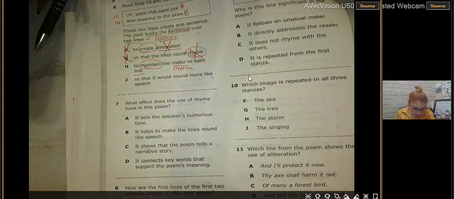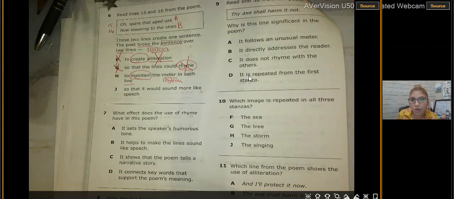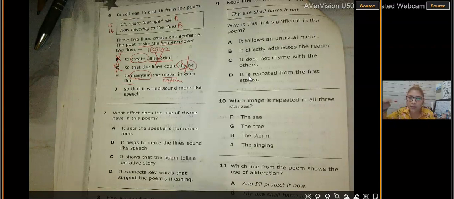Okay, so meter is what gives the rhythm. So, for example, let's go back and read it. "Oh, spare that hoary oak, now towering to the skies." So it has this little rhythm, kind of like a song, kind of like your favorite song. Even when there's no music in the background, you can already kind of hear that little rhythm.